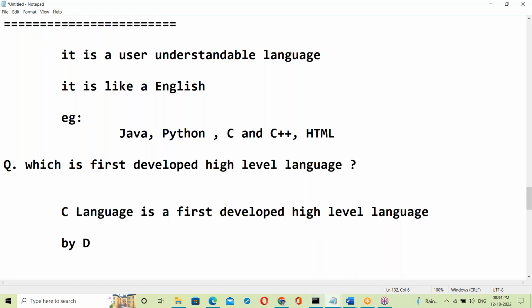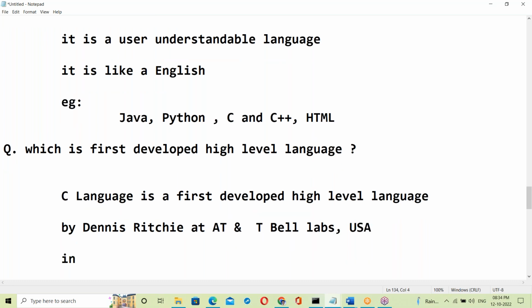Good, Tulsiram. Yes, Dennis Ritchie at AT&T Bell Labs, USA, in the year 1972.